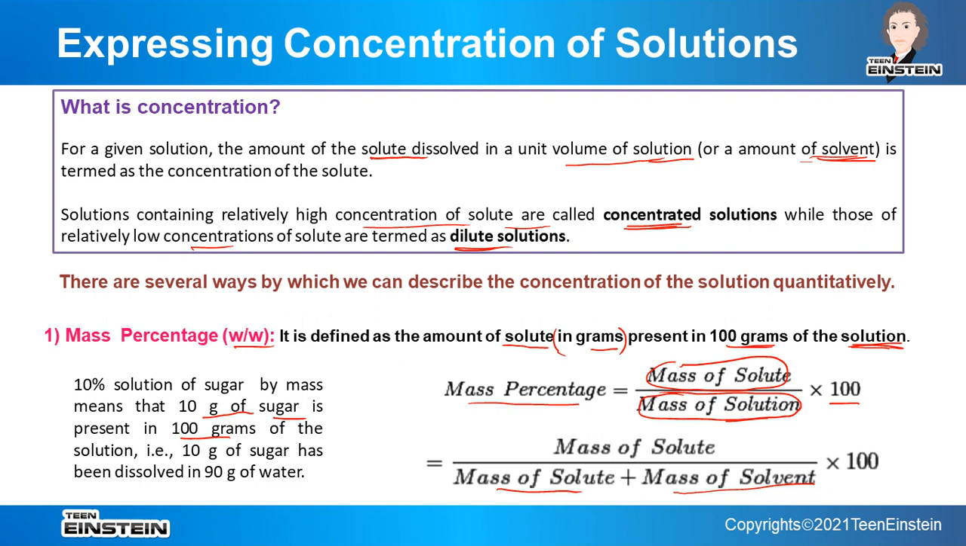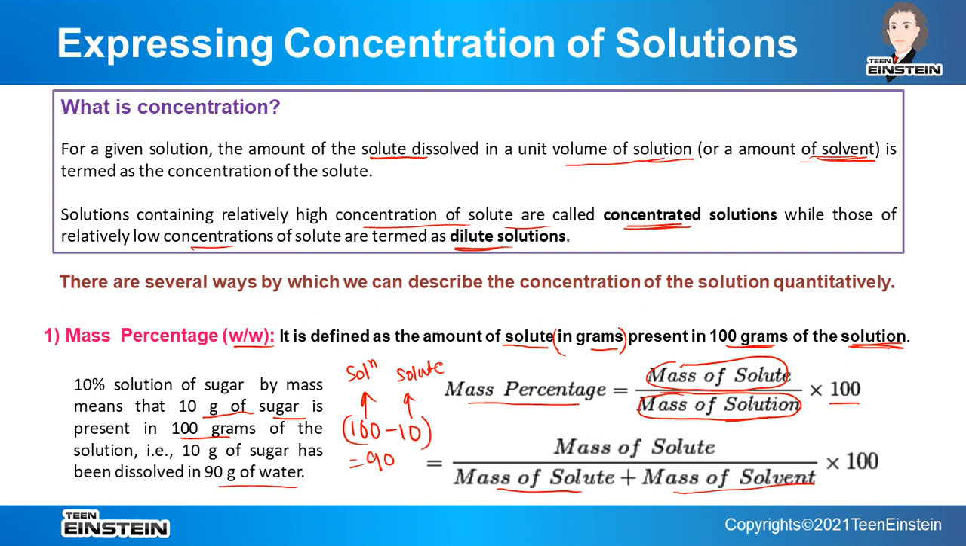That means what is the amount of water? It will be 100 minus 10, because this is the mass of solution, this is the mass of solute. So if we subtract the mass of solute from mass of solution, we will get the mass of solvent. So 90 gram of water is present.